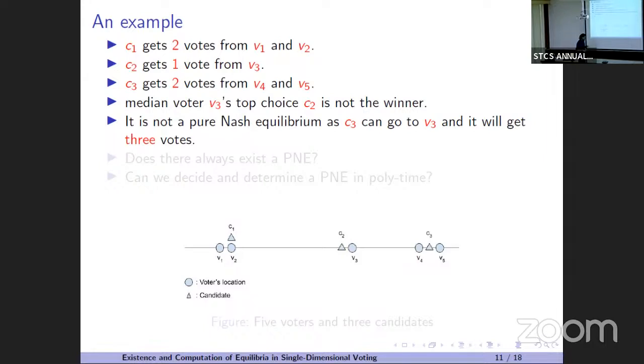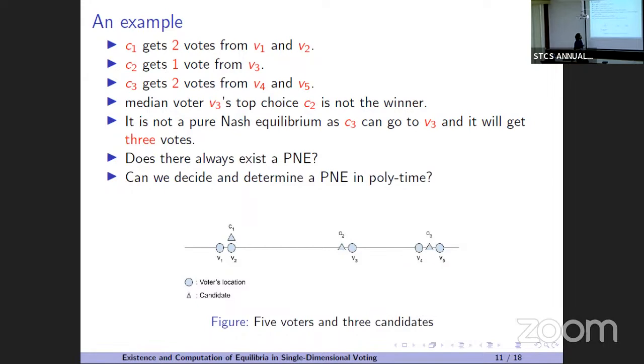But is it a Nash equilibrium? Definitely not. Why? Because C3 is getting 2 votes, but C3 can move to position V3, and its votes will increase to 3. Now C3 is getting votes only from V4 and V5. But if it moves onto V3, then V3 will also vote for C3, V4 will also vote for C3, and V5 will also vote for C3. So its vote share strictly increases. So it's not a Nash equilibrium, right? So here is the question: does there always exist a pure Nash equilibrium? And can you decide or determine it in polytime?